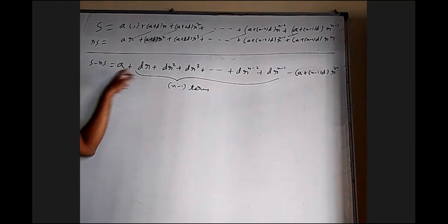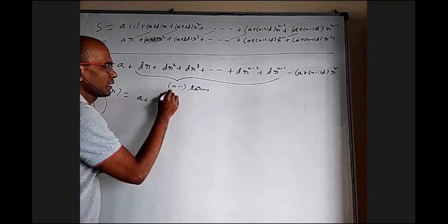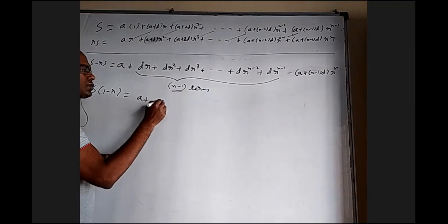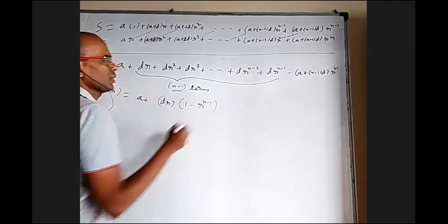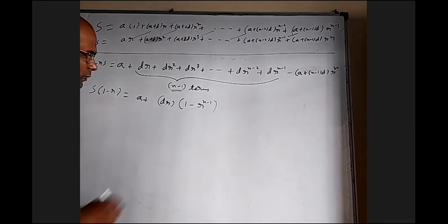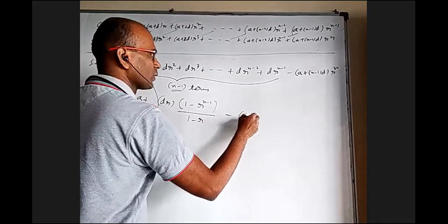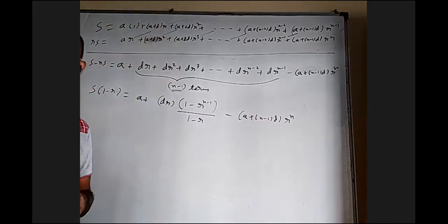Sometimes this first term also may go into that, sometimes it may not. So if I take common, it is 1 minus r times S. This is a GP with n minus 1 terms with first term dr, common ratio r only. So dr into (1 minus r power n minus 1) by 1 minus r, minus (a plus n minus 1) d into r power n.